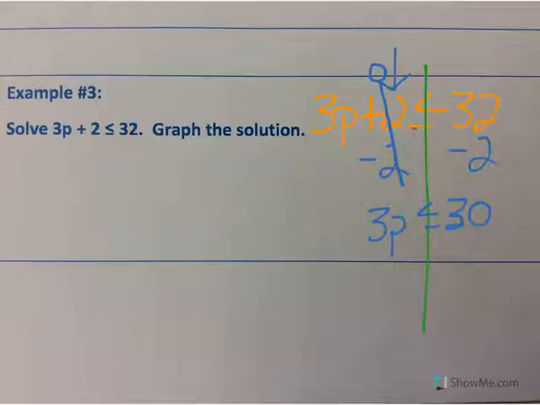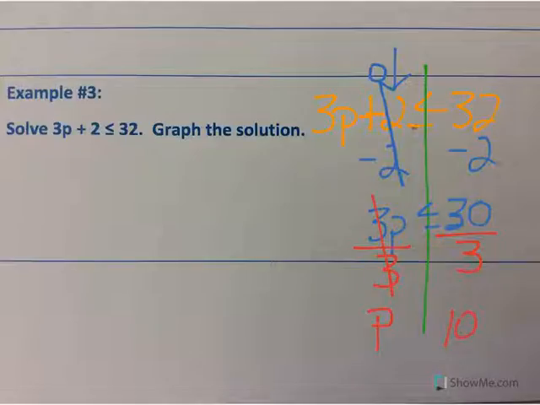Now we want to get rid of the 3. It is multiplying your variable, and the opposite of multiplying by 3 is to divide. Again, that line just makes a fraction. Fractions are division, top divided by bottom, so we get the divide by 3. If I divide the left side by 3, I have to divide the right side by 3. So the 3s cancel because they equal 1, and we have p all by itself. 30 divided by 3 is 10.